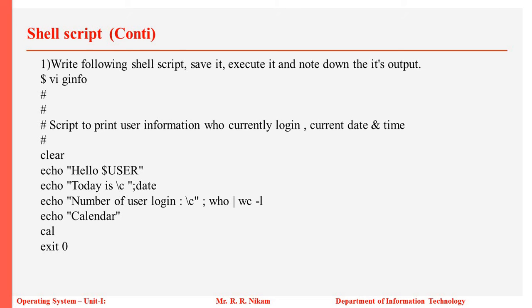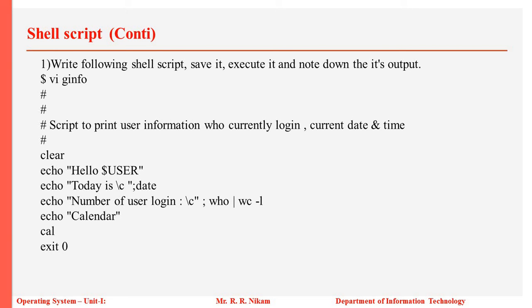So here we'll be writing one program, the name of the program is ginfo. Here is a script to print user information: who is currently logged in, and the current date and time. It will be specified with echo hello user, the username will be specified. Then in the next statement, today is, the date will be printed.